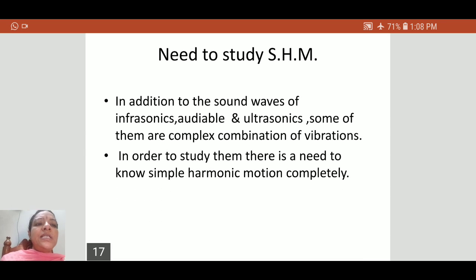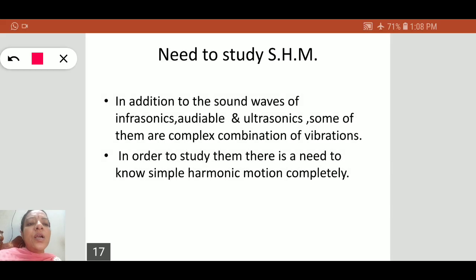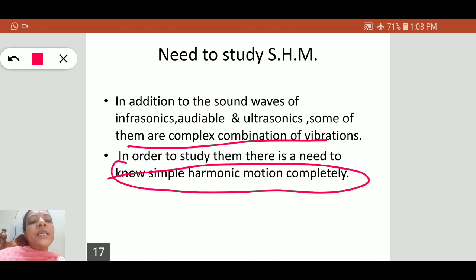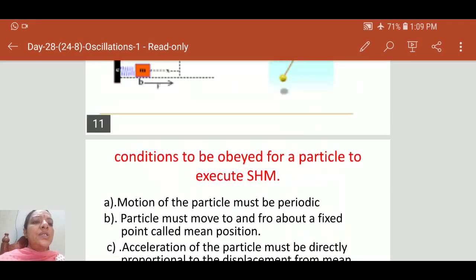Why do we have to study simple harmonic motion? In addition to these sound waves, there is another type of vibration, known as a complex combination of vibrations. To understand those complex combinations of vibration, we first have to know completely about simple harmonic motion. So this is the need to study simple harmonic motion. This is the introduction part of oscillations, that is simple harmonic motion. Let us recall what we have learnt in today's class.